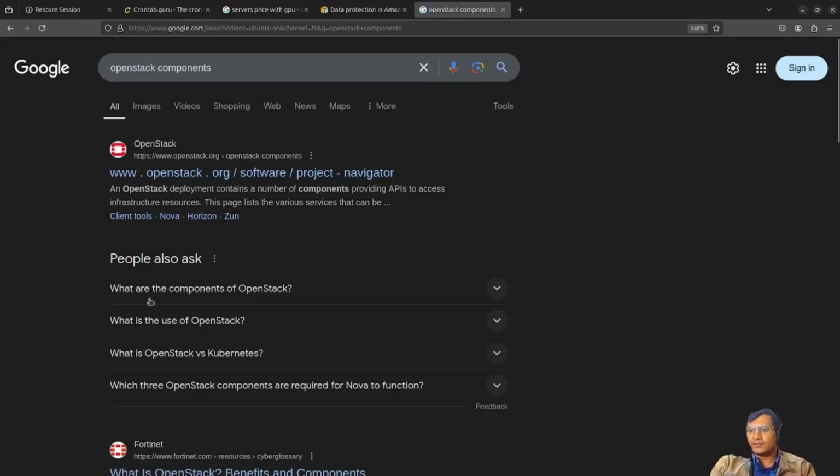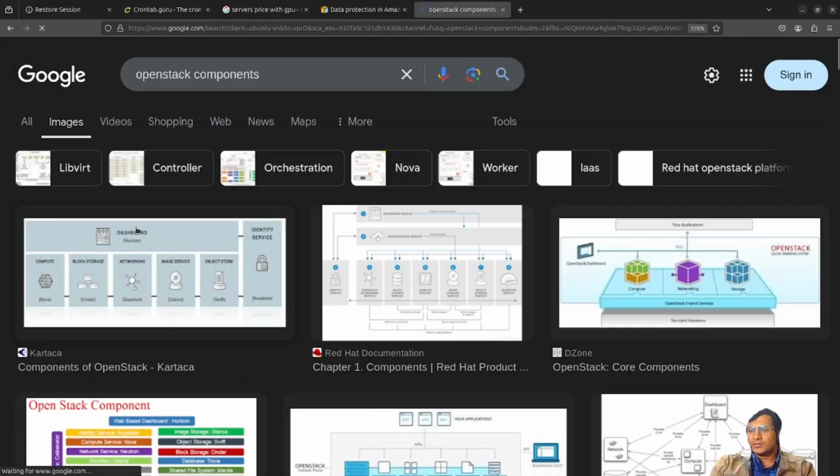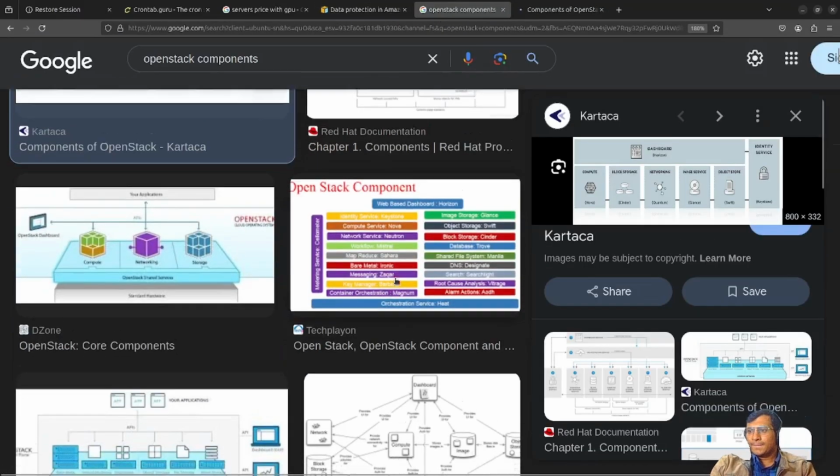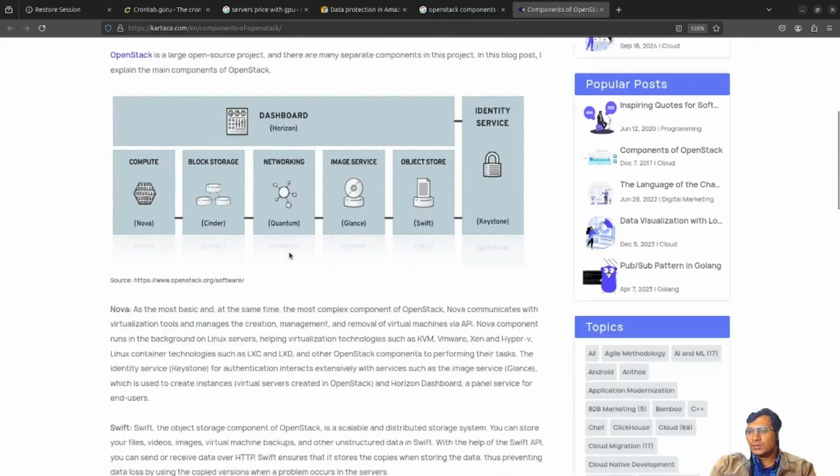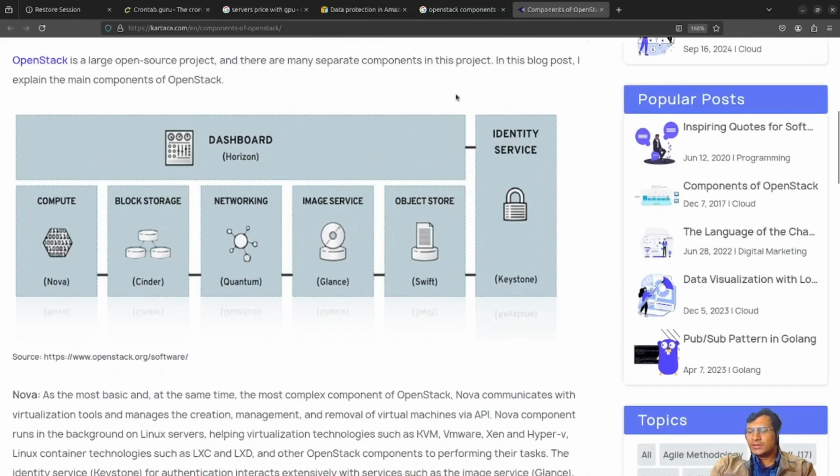So let's go with images. Here you can see Horizon, which is the dashboard. This is Keystone for the IAM service. Then Compute is Nova, and networking is Quantum. Right now it is Quantum, earlier it was different. And these are all image service, Glance.